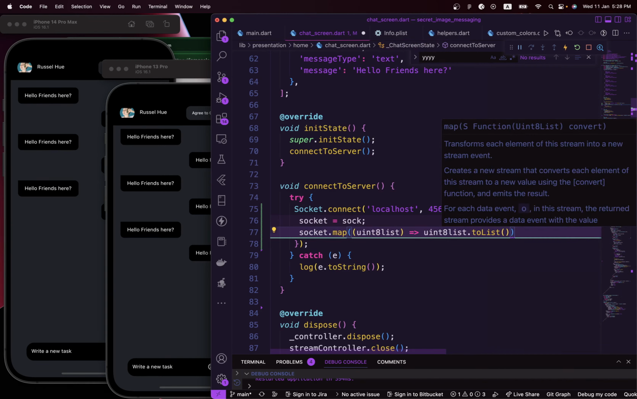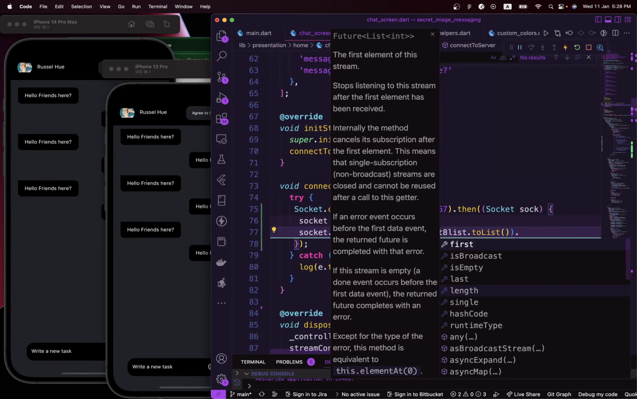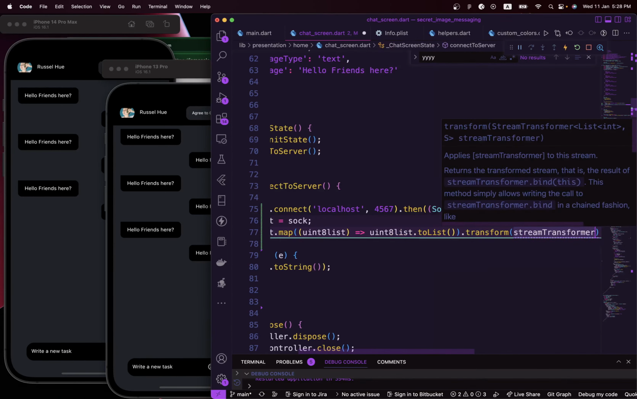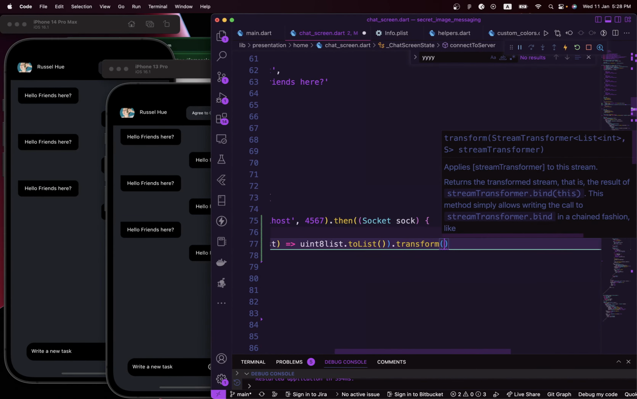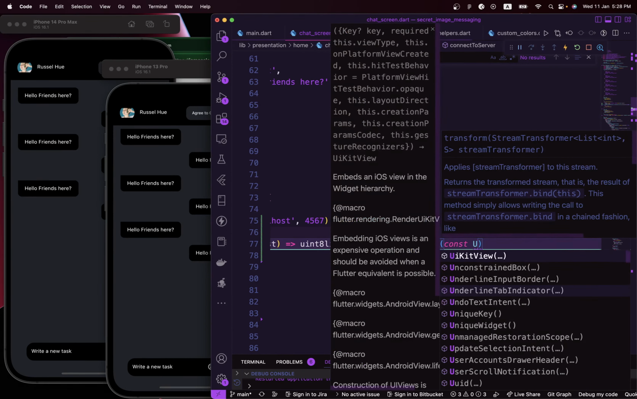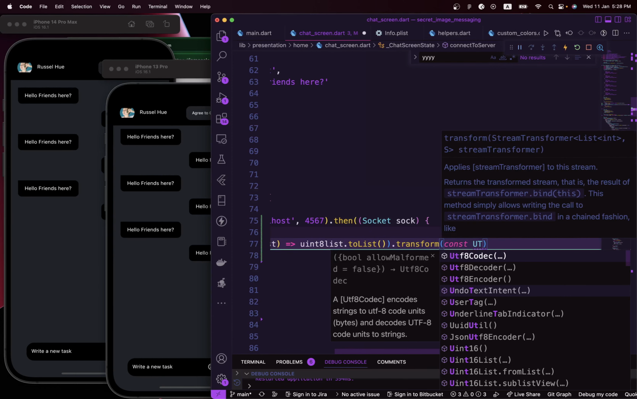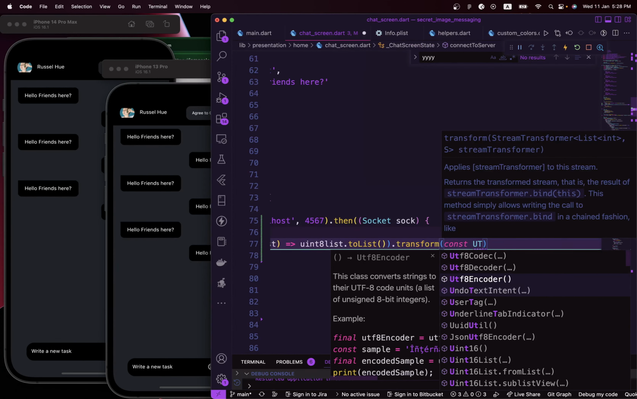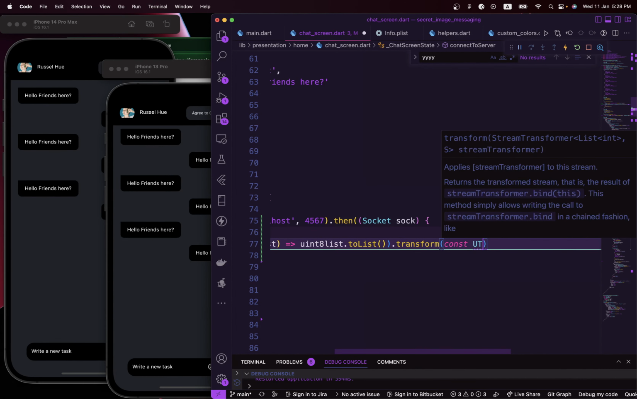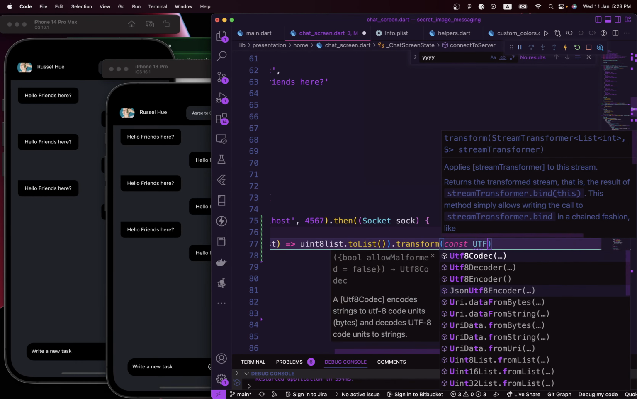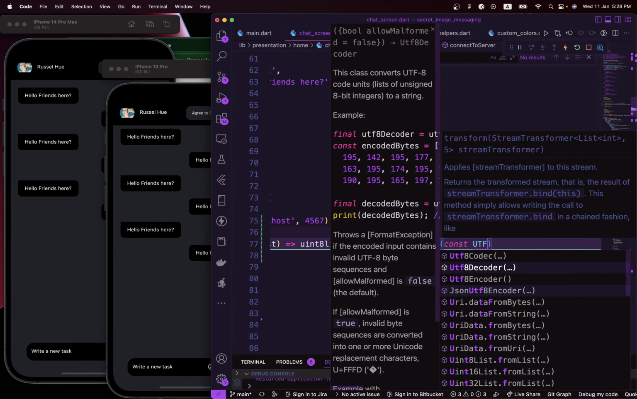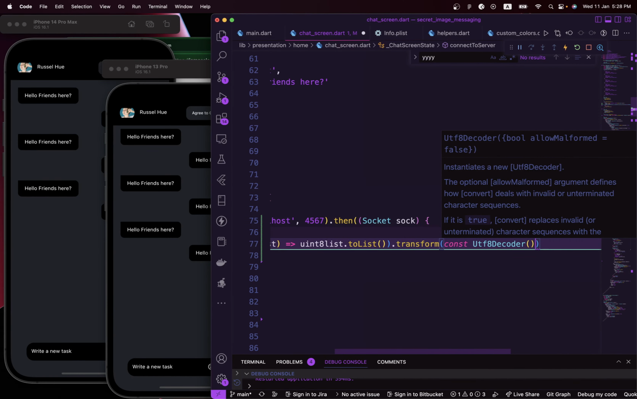Once that is done, I'm going to add another step to transform this data. I'm going to say transform, use constant utf8 decoder, not encoder but decoder, to decode, because our data will be in the form of utf8. So there we go.